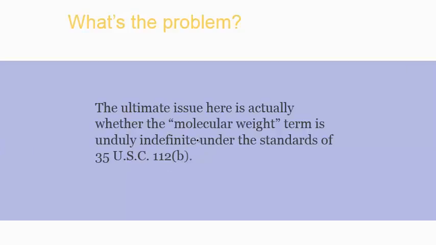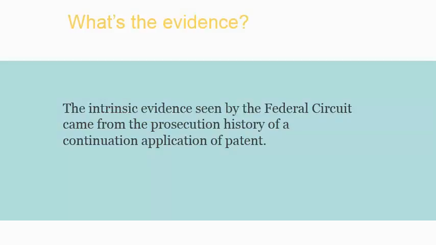Now, what does unduly indefinite under the standards of 35 U.S.C. 112(b) mean? A patent application or a patent is indefinite if its claims, read in the light of the specification and the prosecution history, fail to inform with reasonable certainty those skilled in the art, in this case the polymer chemists, about the scope of the invention. So in simpler language, polymer scientists or polymer chemists were not clear by which method the molecular weight was determined in this patent.